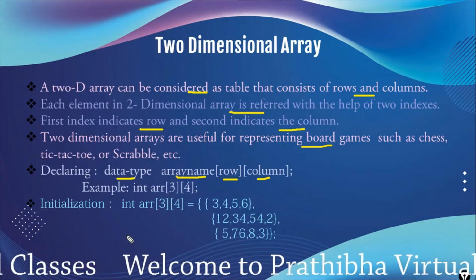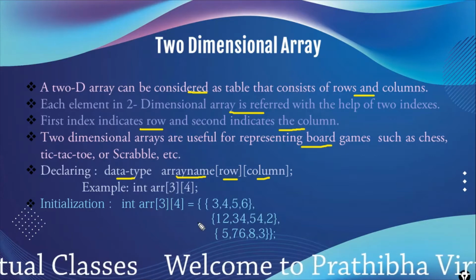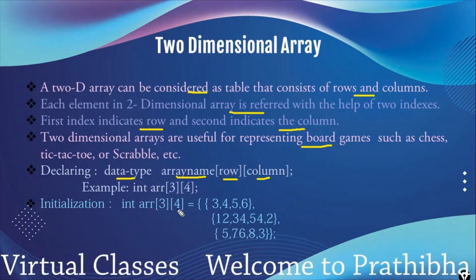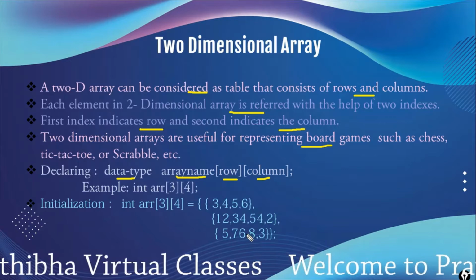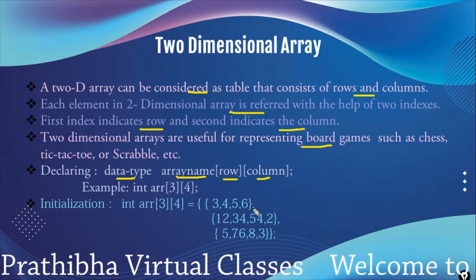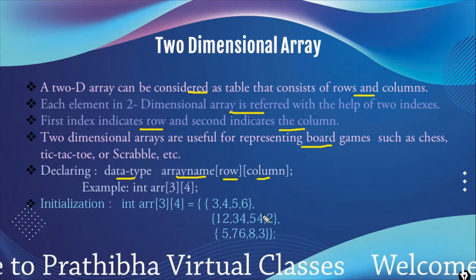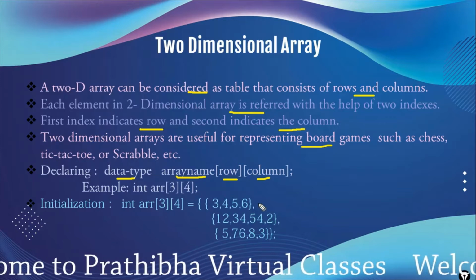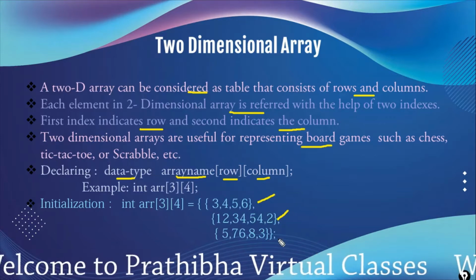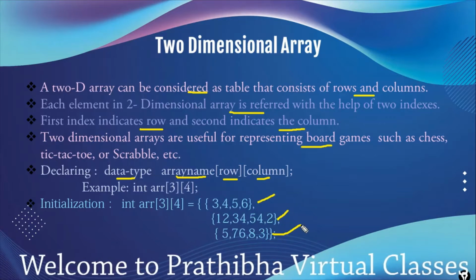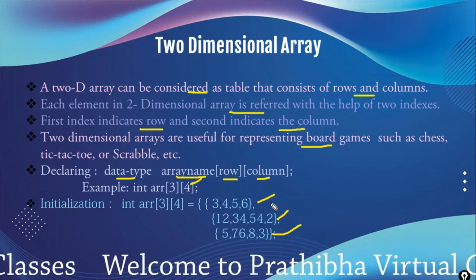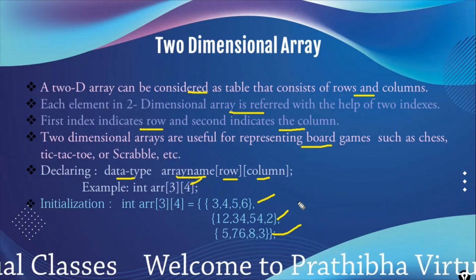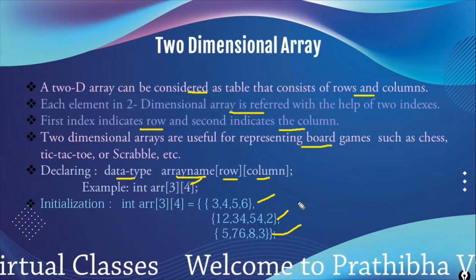And we can initialize or assign values to the two-dimensional array like this by using curly brackets, and every row is differentiated by using curly brackets. This is the first row, this is the second row, and this is the third row. For every row it consists of 4 columns, so we have defined 4 numbers in each row.